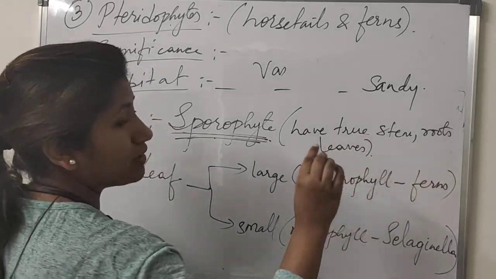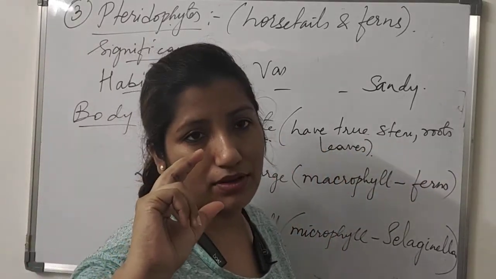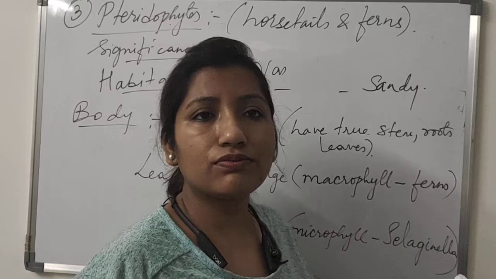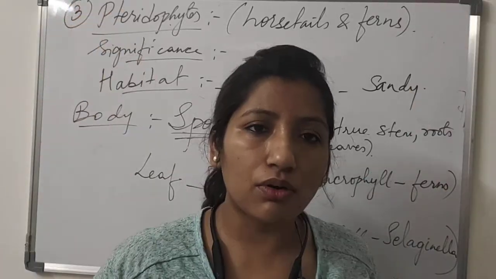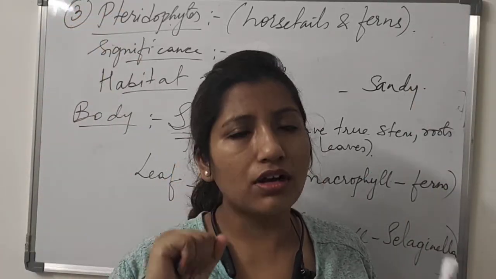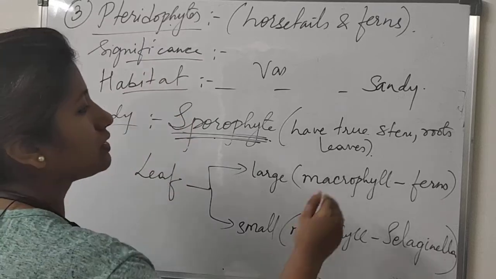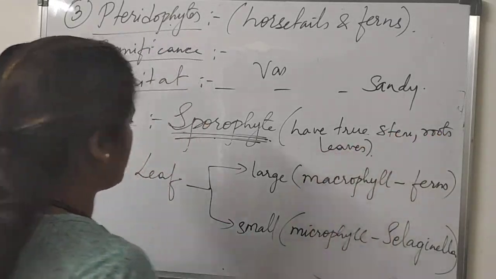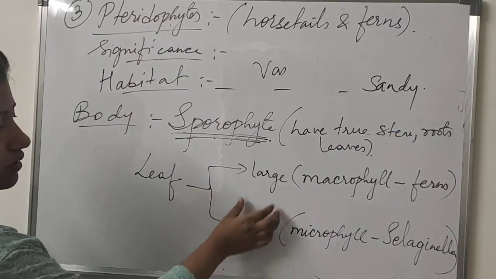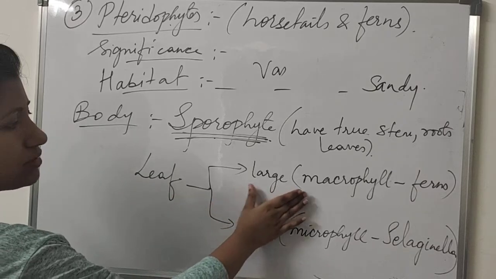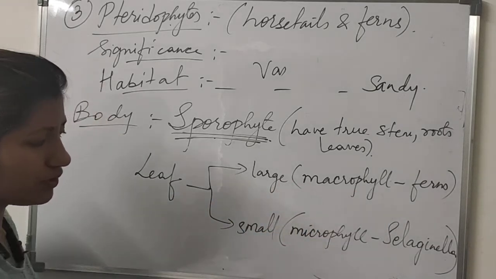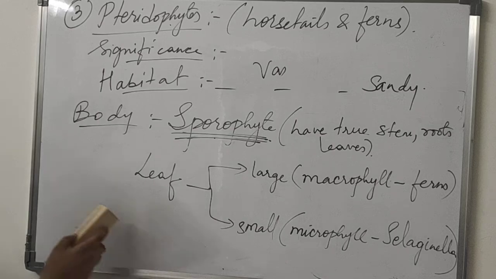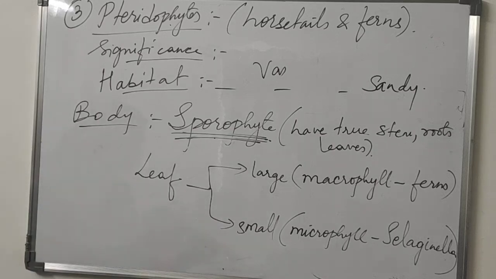They have stem, roots, but their size is very small. When you say stem, root, leaf, they are not like trees. They are very small plants with the stem and root and leaves. So the leaves can be of two nature. Some leaves are big in structure, they are called macrophyll, and some are small in size, they are called microphyll.